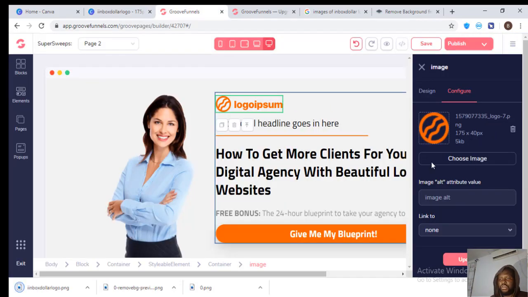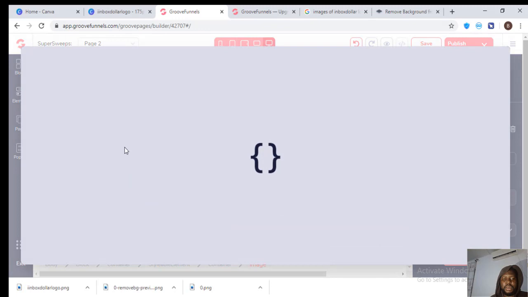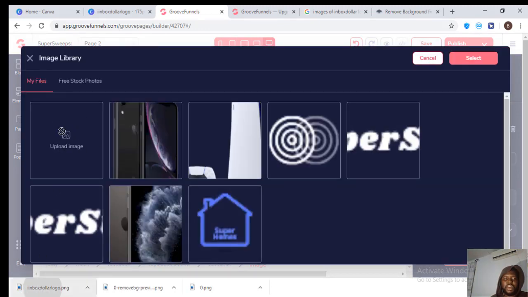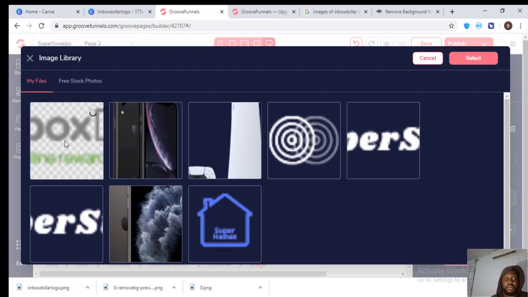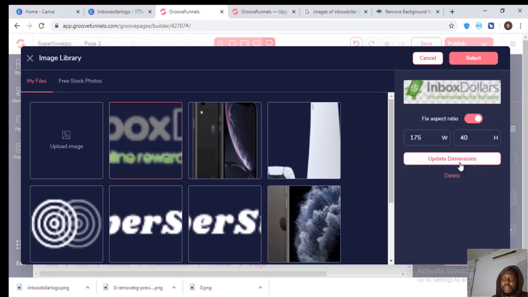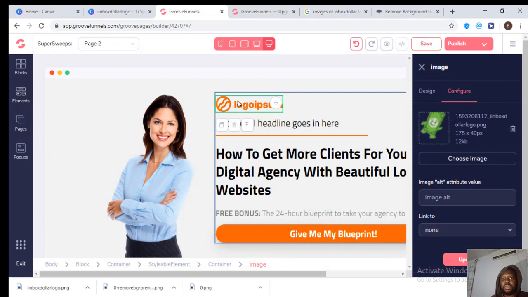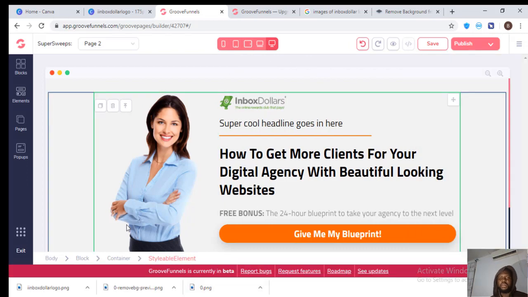So just choose image and yes, just drag this here and you upload. My internet is quite slow, so I have to take it and you select it. Okay, this will automatically update like that. Perfect. So boom, that goes right there.